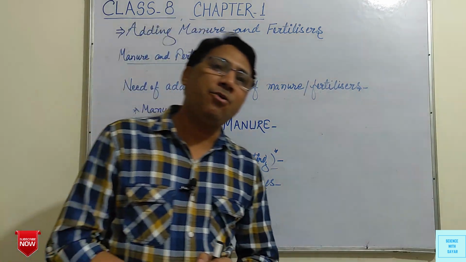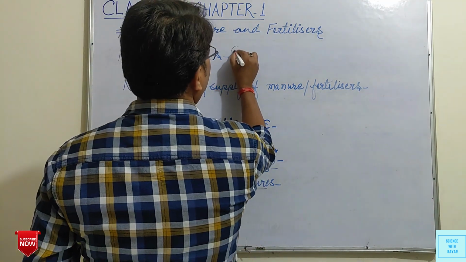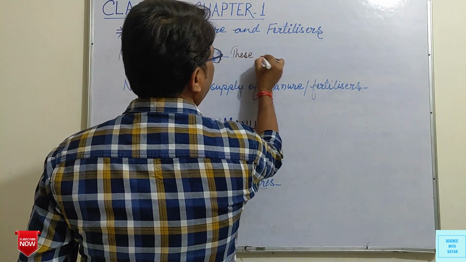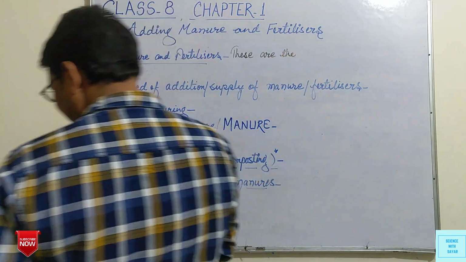Manure and fertilizers. What are manures and fertilizers?